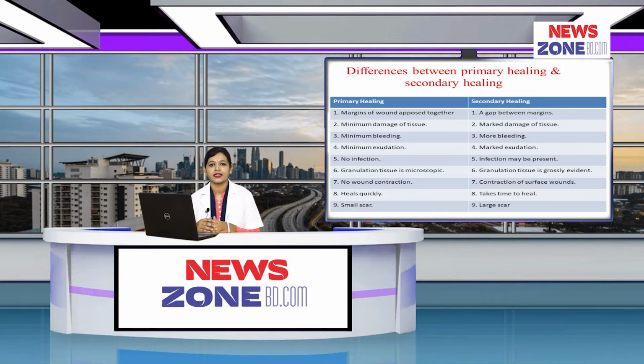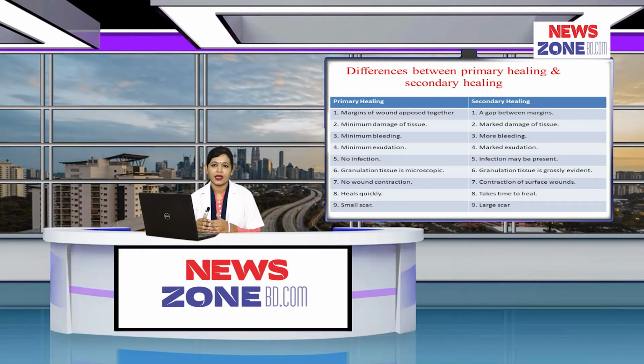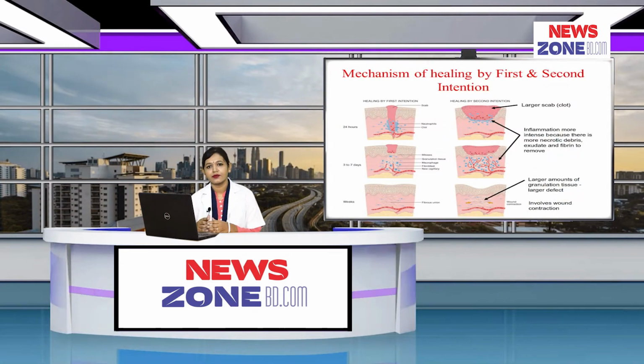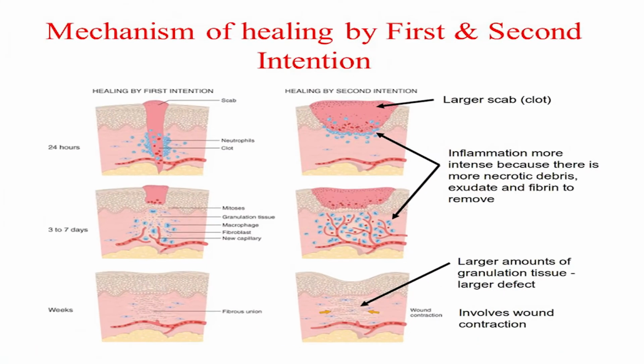Now, we have to understand the sequence of events that occur in healing by primary union and healing by secondary union. We can divide the events according to time, that is immediately after a wound, within 24 hours, by day 3, by day 5, by the second week and at the end of the first month.